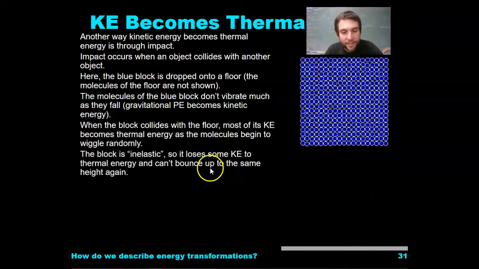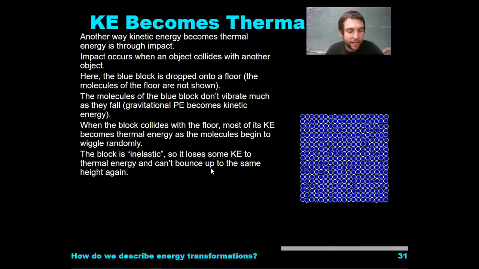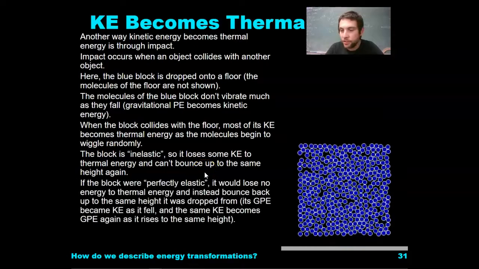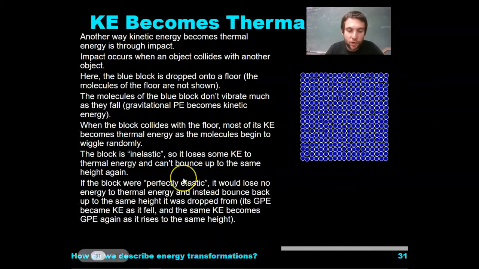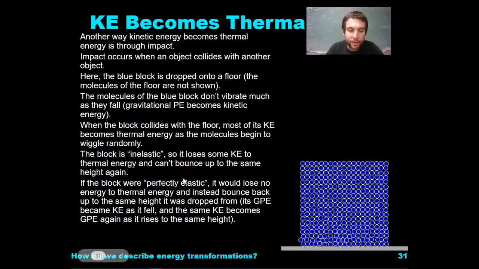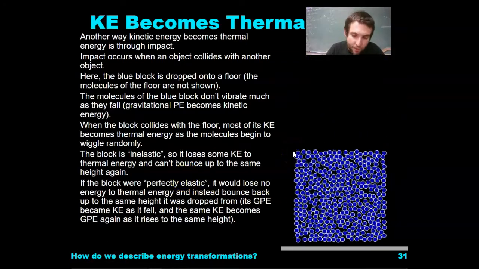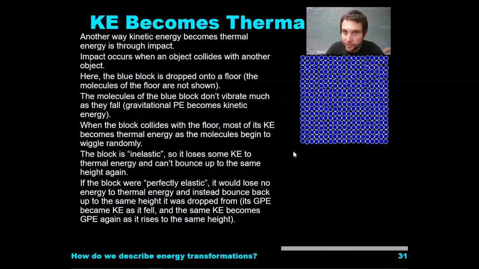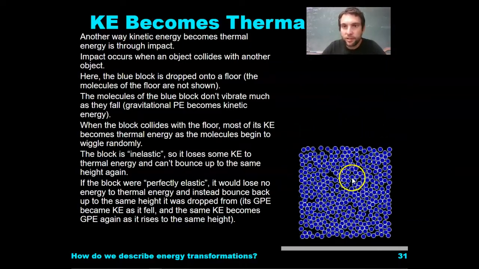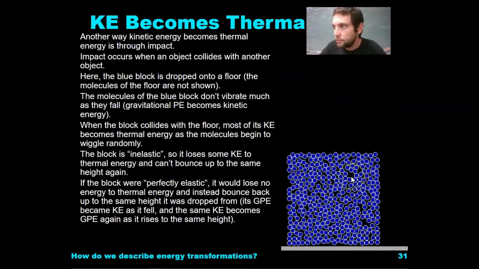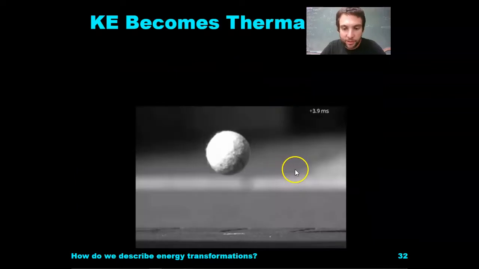The block is inelastic, so it loses some kinetic energy to thermal energy and can't bounce up to that same height. If the block were perfectly elastic, it would lose no energy to thermal energy and would instead bounce back to the same height it was dropped from. This is not a real situation. If it were a real situation, then we would have some crazy bouncing going on. Certainly a lot easier to play basketball.